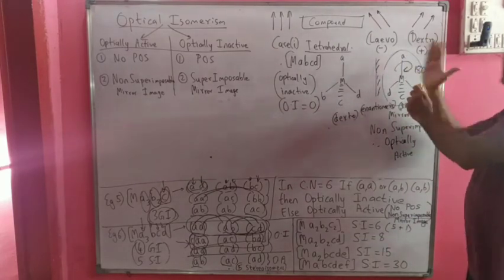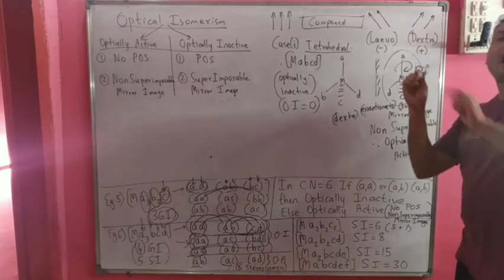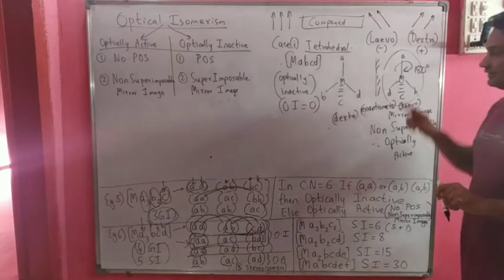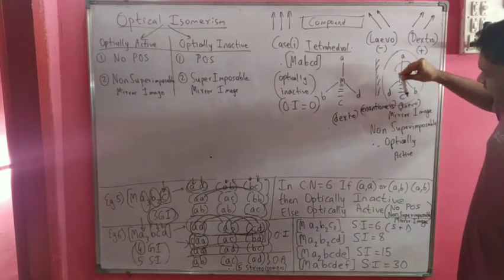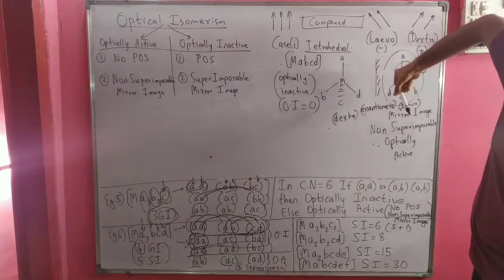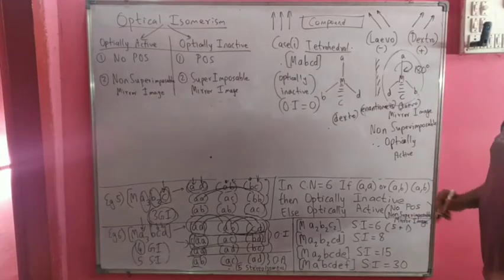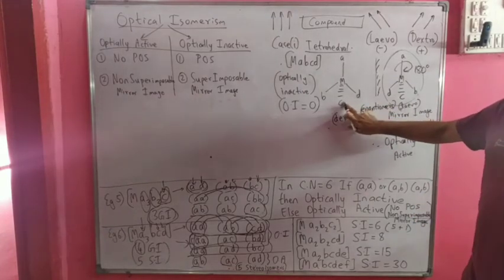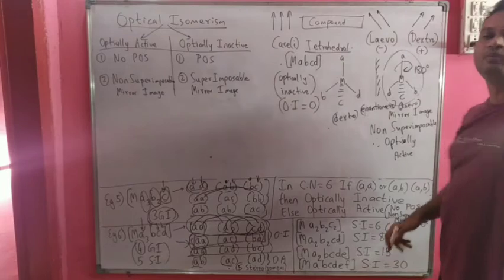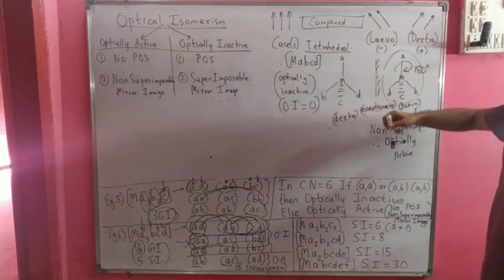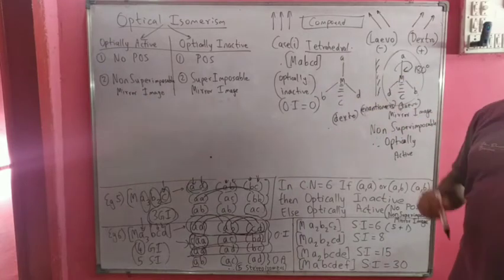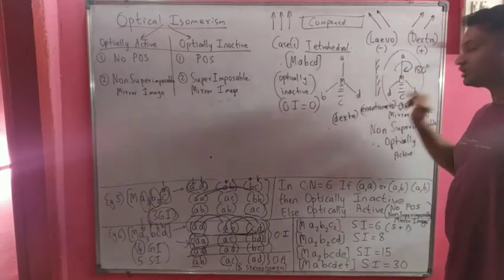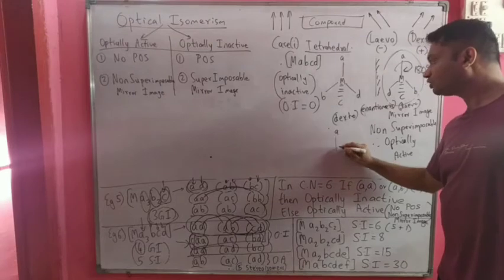When we rotate it by 180 degrees, it will come out of the plane of the board. So in this structure, C is inside the plane of the board. After rotating by 180 degrees, this C for this mirror image will come out of the plane of the board. So this structure on rotation of 180 degrees will look like this.